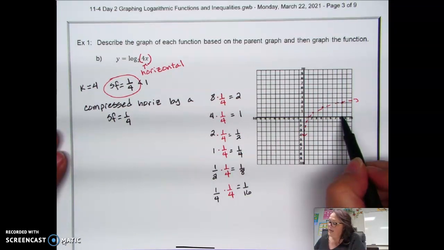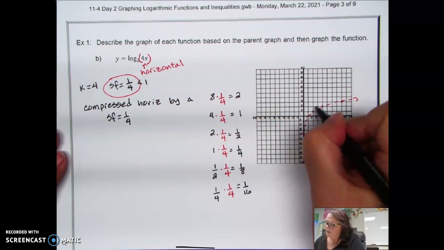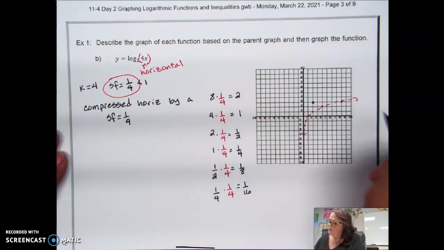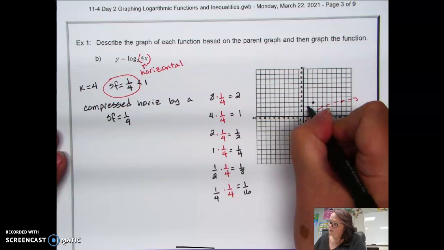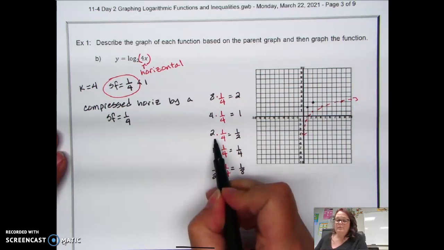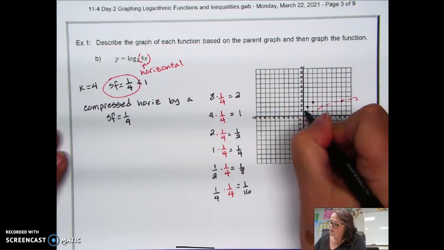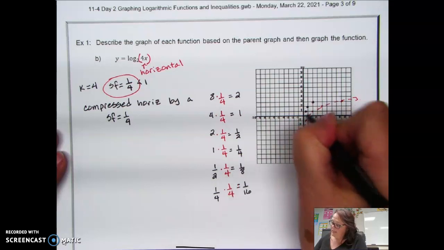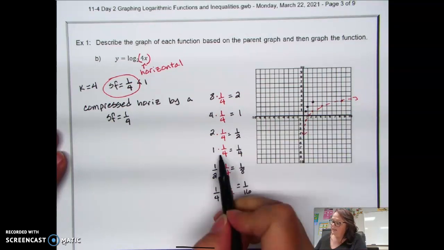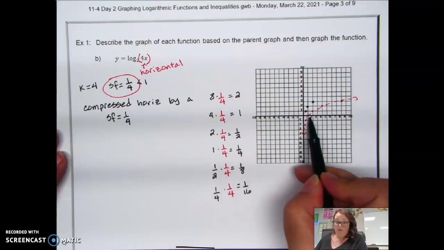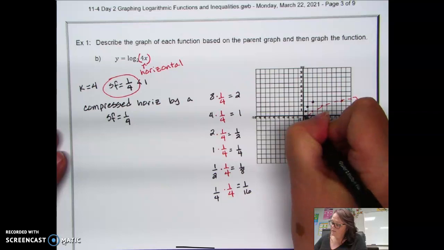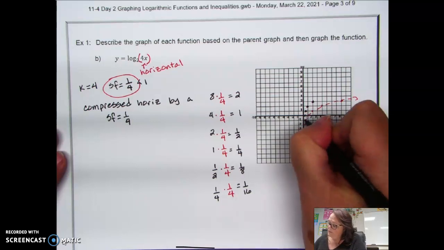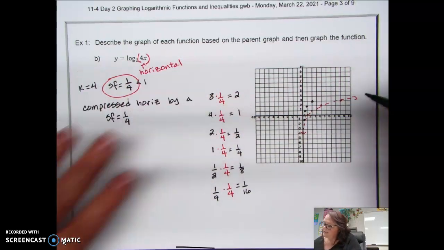So now instead of going 8 steps to go up 3, we're going to go 2 steps to go up 3. And instead of going 4 steps to go up 2, we're going to go 1 step to go up 2. And instead of going 2 steps to go up 1, we're going to go half a step to go up 1. Instead of going 1 step to go up 0, we're going to take a fourth of a step to go up 0. And instead of going half a step to go down 1, we're going to take 1/8 of a step to go down 1. And so you'll notice that this got shrunk.